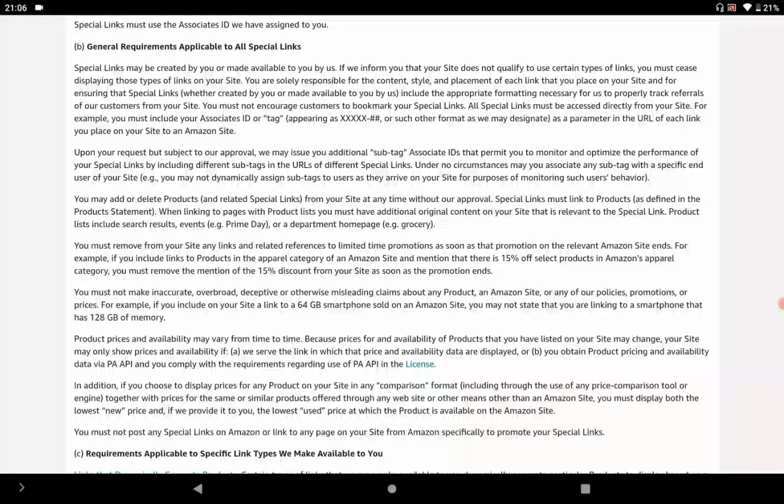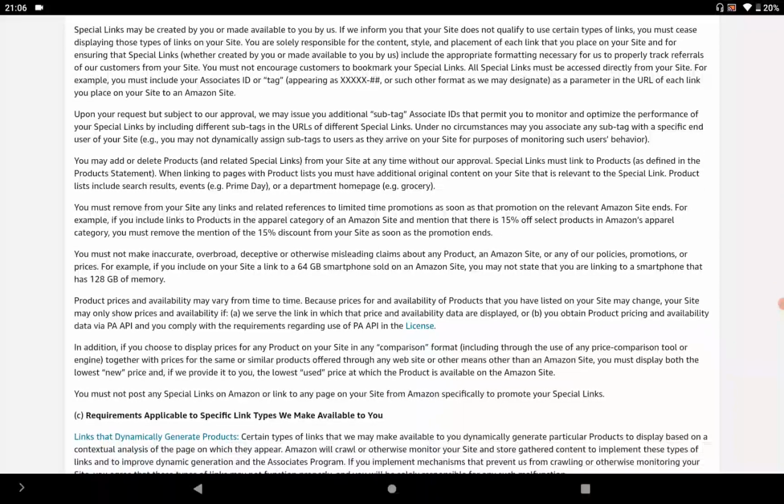Like if your website or your app is accepted for the Amazon Associate program, you don't need to get permission every time before putting that special link on your website. It's a one-time process. You don't need to put in applications or emails again and again. So it's an important point.